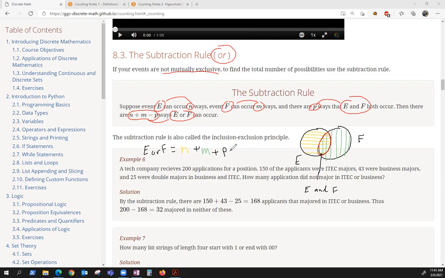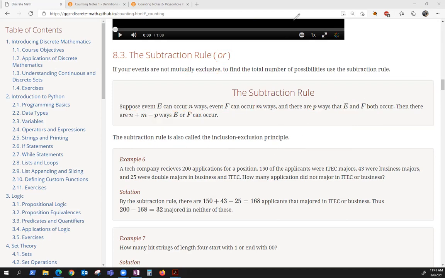And then P is counted again for the green. And so we don't want that to happen, right? We don't want to count it twice. So what we do is we subtract it off. So it's N, that's counting P once, plus M, that's counting P once, and then subtract it off, and you've only counted it one time. All right, let's do an example.